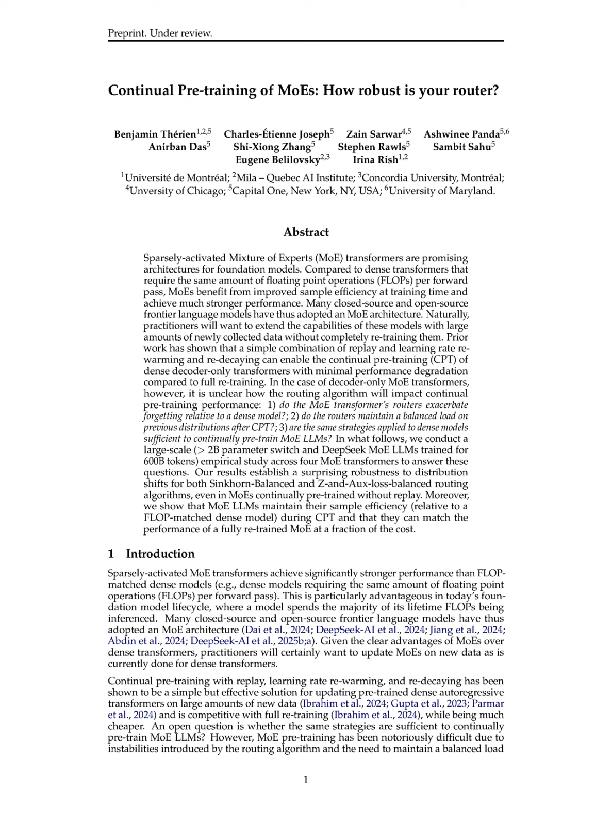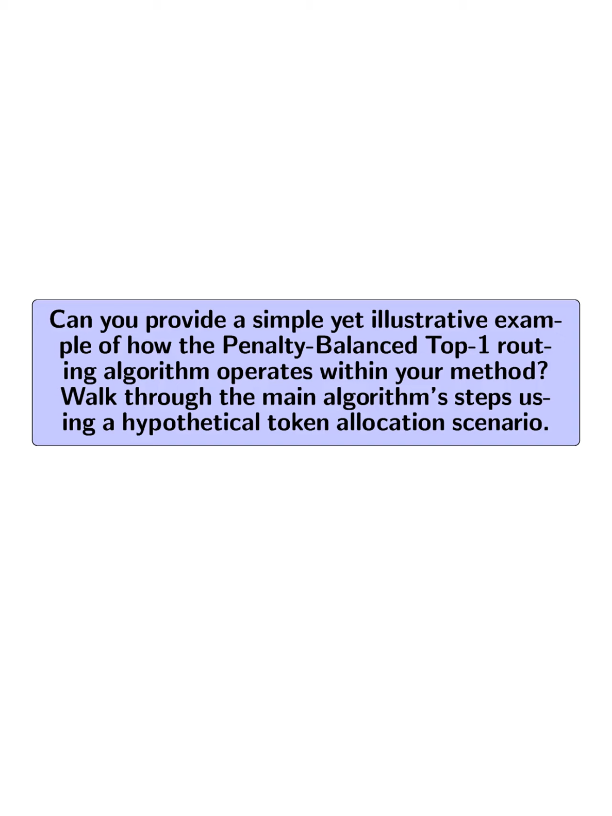Can you provide a simple yet illustrative example of how the penalty-balanced TOP1 routing algorithm operates within your method? Walk through the main algorithm steps using a hypothetical token allocation scenario.